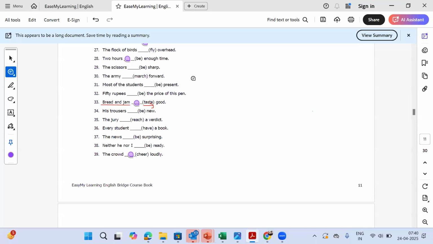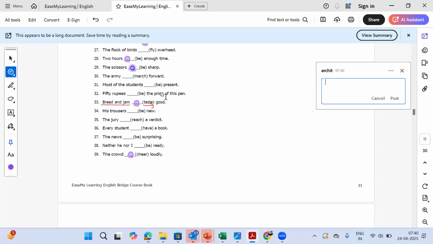What will be the answer? So very good everybody, we are getting a lot of correct answers. The correct answer is R. We cannot go into future tense because the scissors will never be anything other than what they are today. So we will have to stick to either is or are. So here we will do: the scissors are sharp.